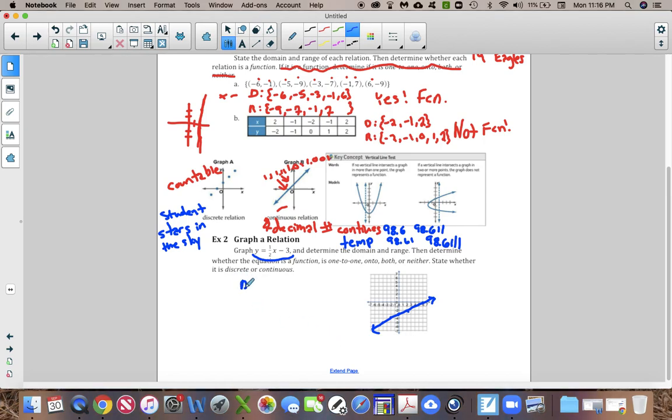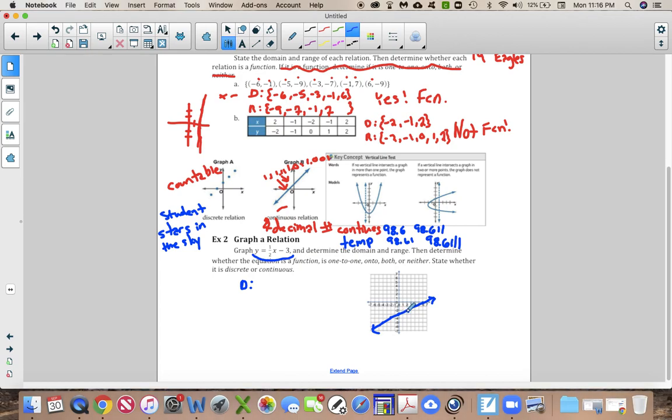The domain, right? He's touching 1, and he's touching 2, and he's touching 3, but he's also touching 1.1 and 1.2 and 1.3, and he's touching 1.11 and 1.12 and 1.213. So we think about this line as being a continuous value because there are an infinite number of dots that live along this line. So whenever you have a linear function or any function that you're graphing, he's always going to be continuous because he's connected and there are an infinite number of dots that live on that line. So he is considered to be continuous.